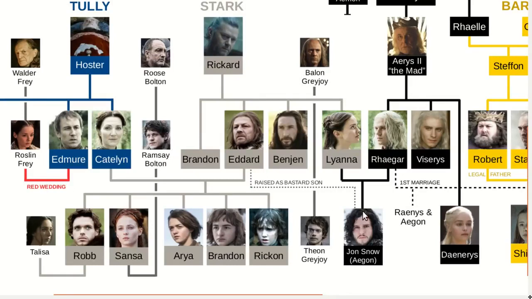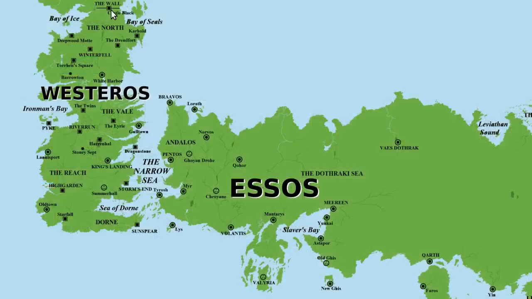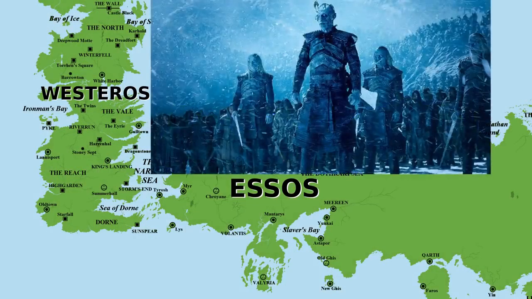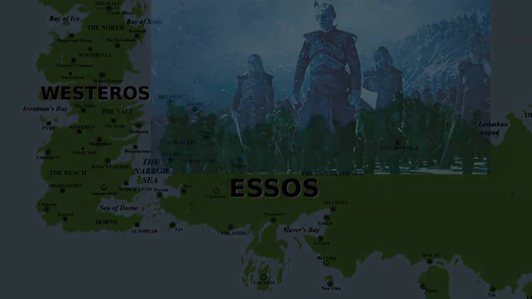In season 1, Jon is sent to the Wall and becomes a member of the Night's Watch. Let's quickly go back to the map. The Wall is a massive fortification built thousands of years ago to defend against the White Walkers, zombie-like creatures that are now considered by most to be mere legends and not actually real. But the White Walkers are indeed very real and getting ready to invade Westeros.